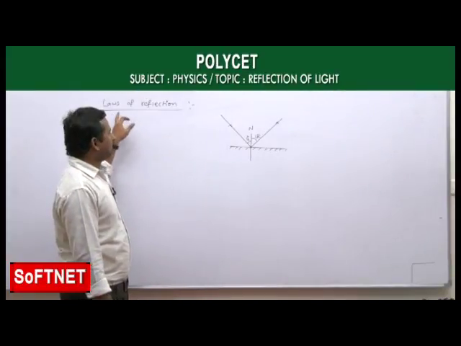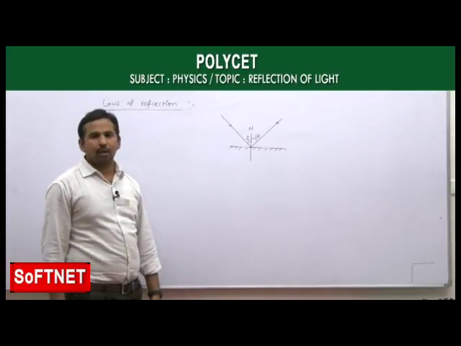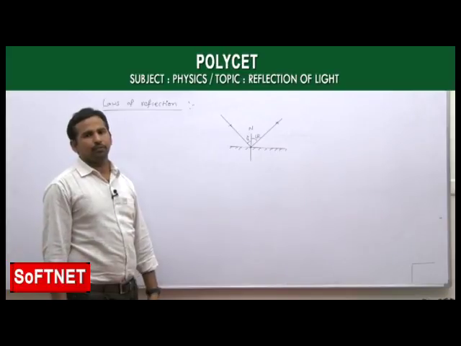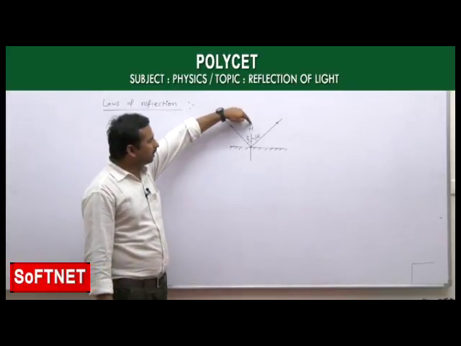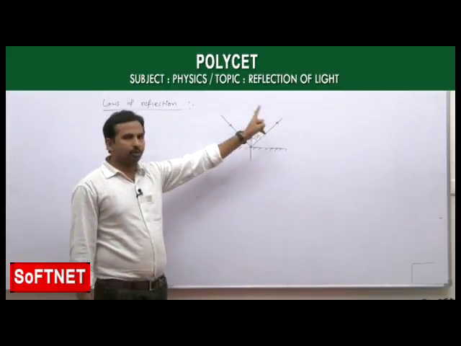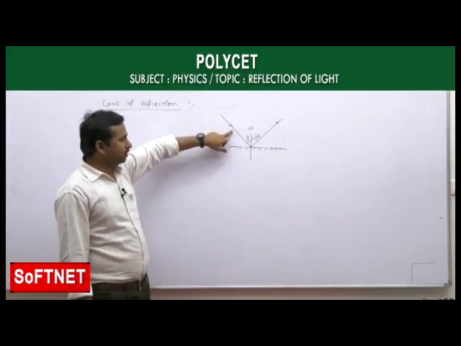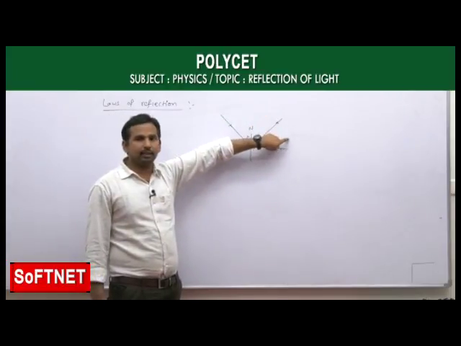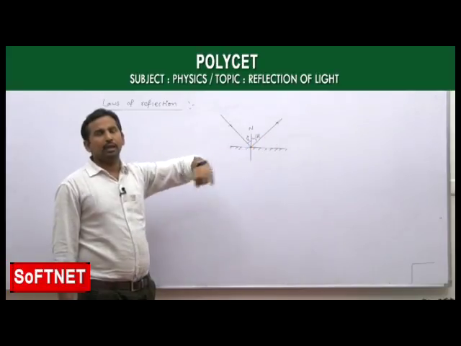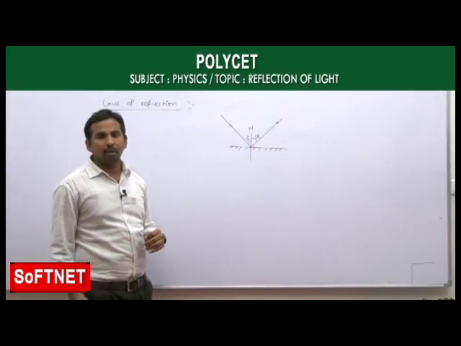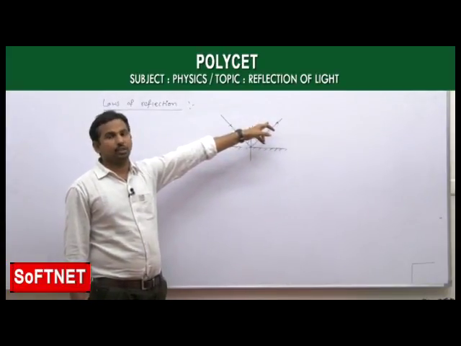Now we will see the laws of reflection here. Okay, now for laws of reflection we are having total two are there. Okay, first law is, according to this first law, this incident ray, the normal and the reflected ray, all these three lie on a same plane. Okay, see that again, the incident ray, the normal and the reflected ray, all the three lines should lie on the same plane. Okay, and the next one is very very important one, which gives you the relation between the angles of incidence and reflection.